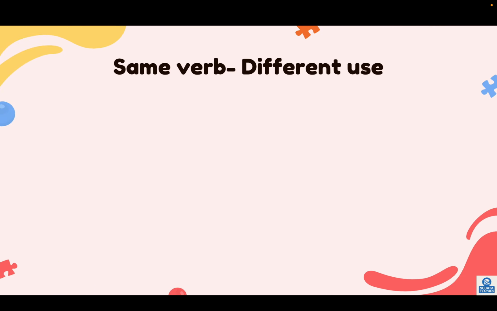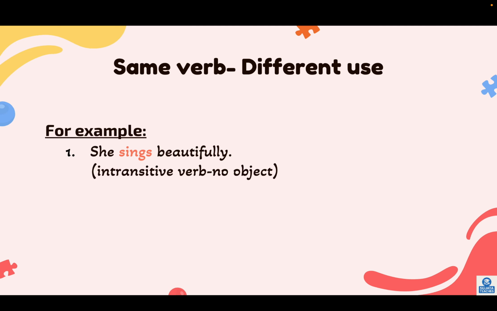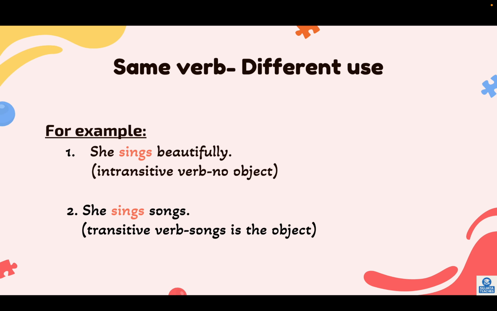Same verb, different use. For example, when the verb is the same but used differently. Here, she sings beautifully. Sings is the verb. It is an intransitive verb as there is no object. But when you see the second example, she sings songs. Here, the verb is the same but it is a transitive verb as songs is the object.